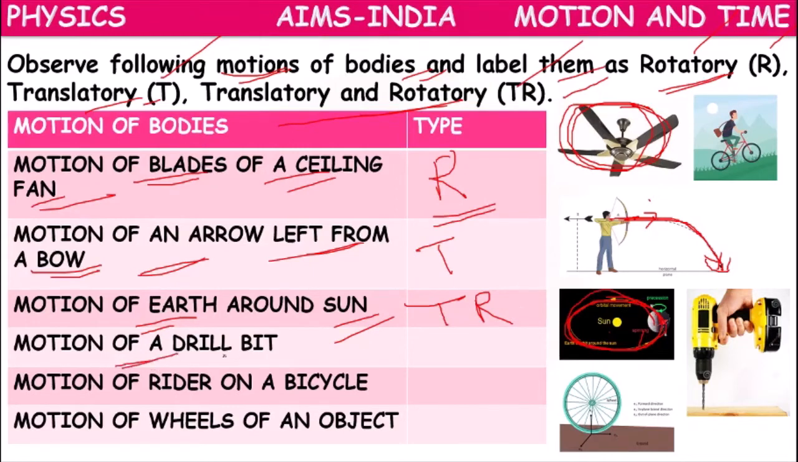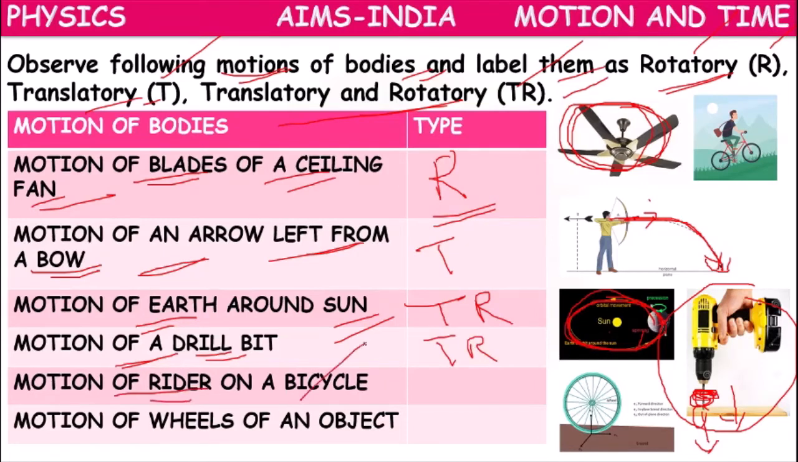So, motion of a drill bit. If we switch on the plug, what happens? The drill bit starts rotating around itself and starts moving into the wood, going deep into the wood. It is going deep into the wood, translatory, and rotating around itself, rotatory. So it exhibits both, TR.